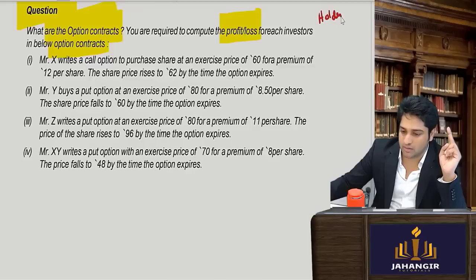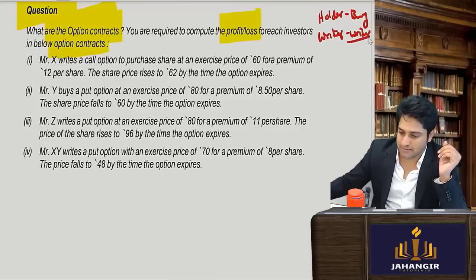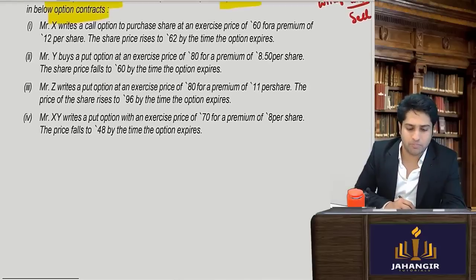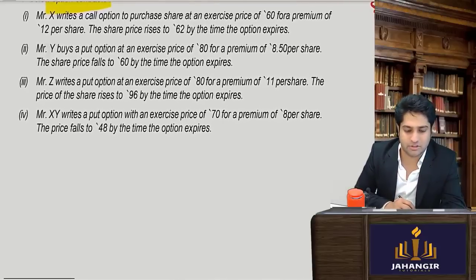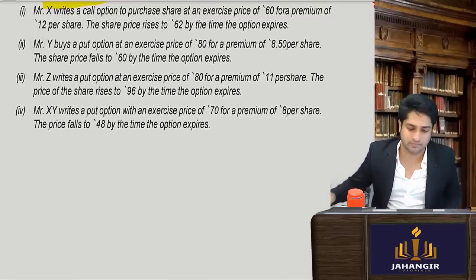The holder buys the contract and the opposite party is called the writer. The writer writes the contract, or he sells the contract. Am I clear till here? These are just terminologies. It is very simple, once you get a hang of it you can get full marks.